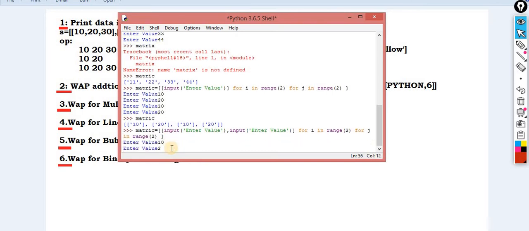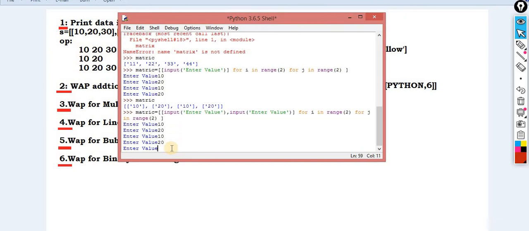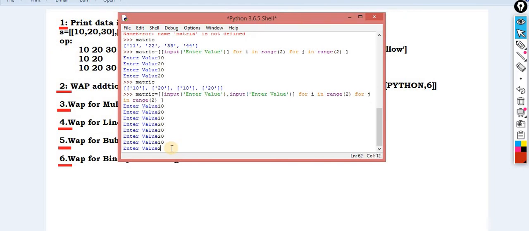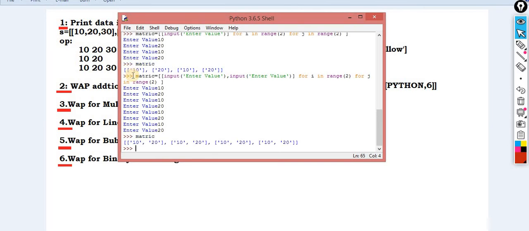10 20 10 20, how many times? 10 20 10. It is too many. One second, let's see what the problem is. Data is in order, but how many times does it ask? It asks 8 times, 1 2 3 4. Okay, so that means, yes.